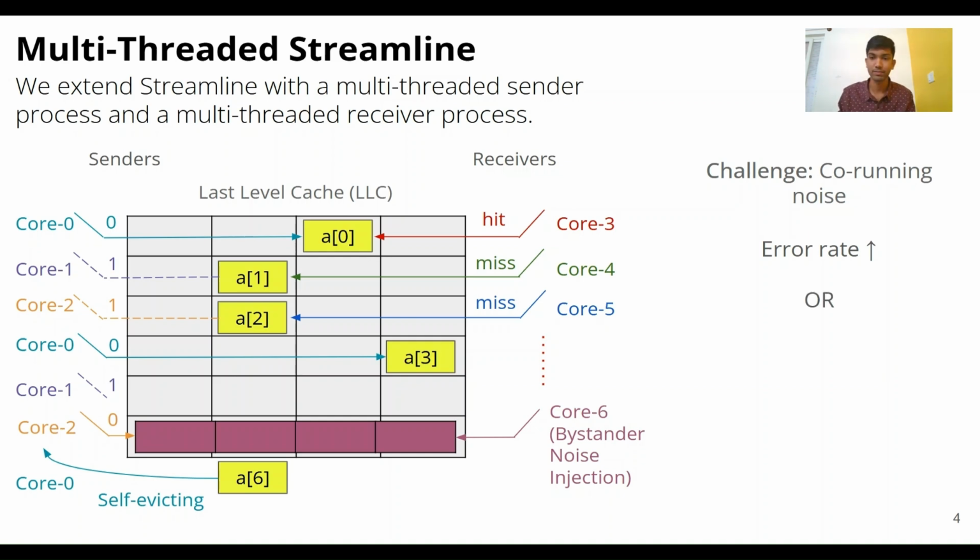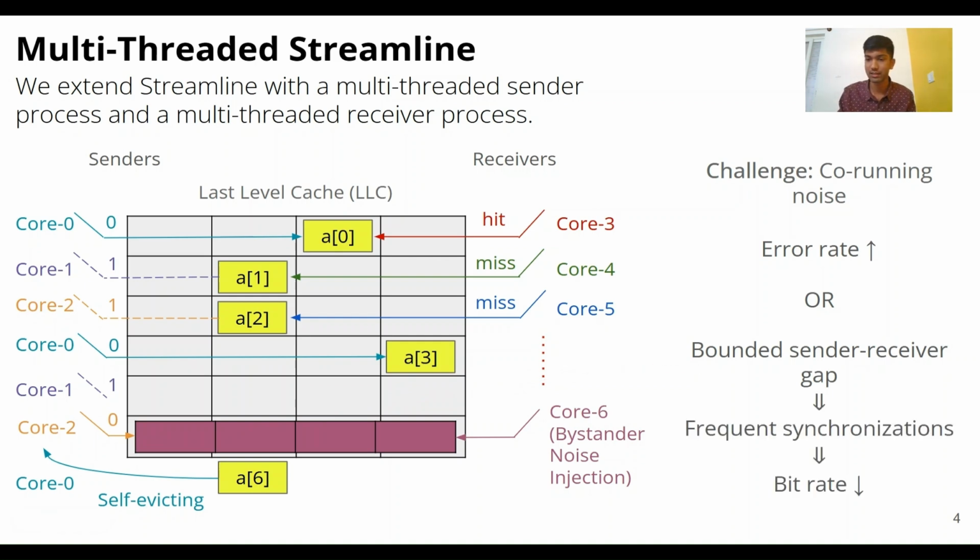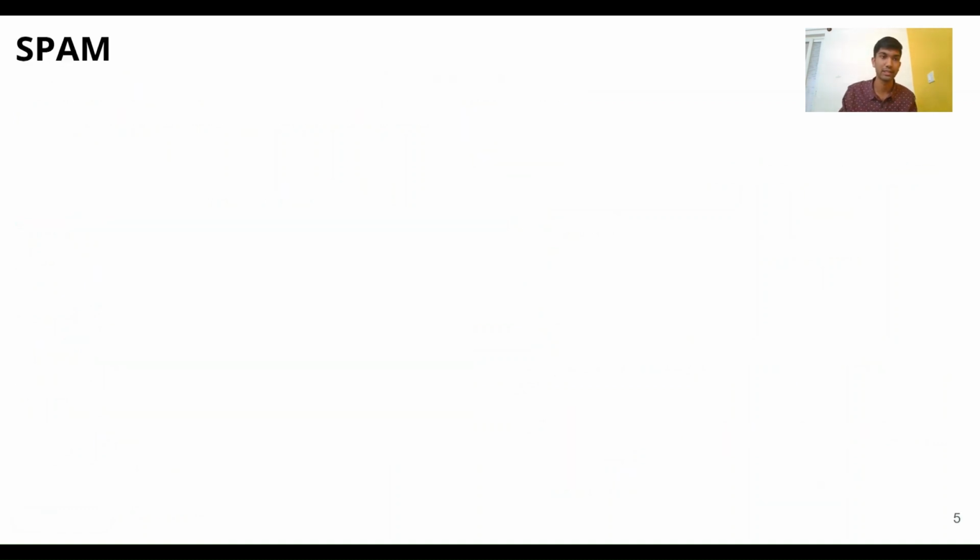And to avoid this, we have to keep the senders and receivers close to each other so that as soon as the sender encodes a bit, the receiver can decode it. And in order to bound the sender-receiver gap, we need frequent synchronizations, which will in turn result in a drop in the bitrate because during synchronization, the channel is idle without communicating.